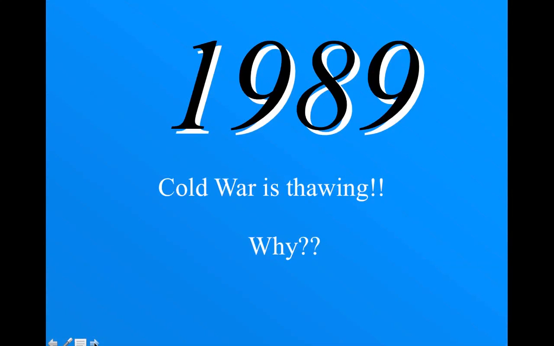Thawing will happen for two main reasons. Again, we'll learn later in this trimester of Reagan's policy of increasing spending on nuclear arms, thus impacting the economic bankruptcy of the Soviet Union. We'll also see the impact of popular culture, and policy changes on the Soviet front, led by Gorbachev and the ideas of perestroika and glasnost.